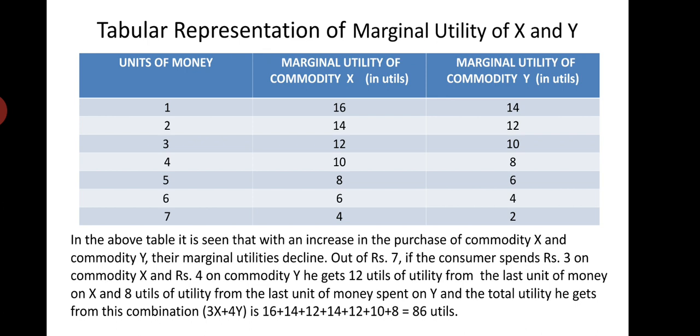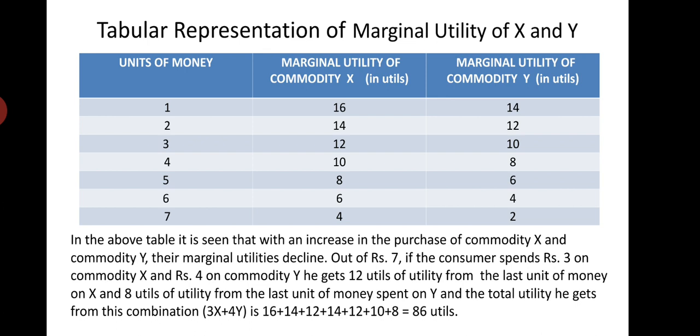By following this law, he should go on consuming the commodity of higher utility instead of the commodity of lower utility, and consume a combination of both goods in such a way that the last rupee spent on each commodity gives him equal marginal utility. Now we will elaborate on it.